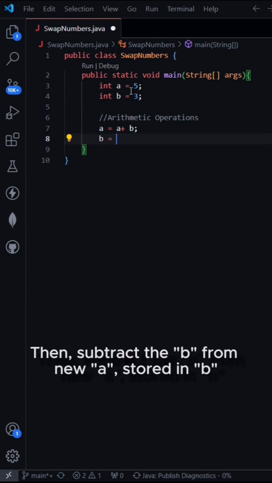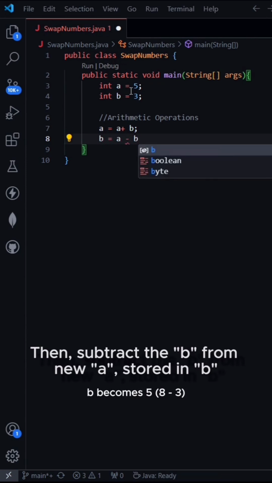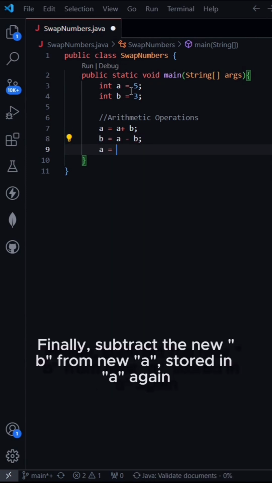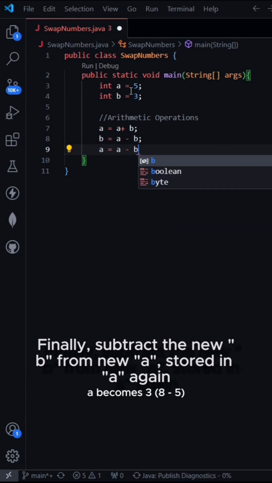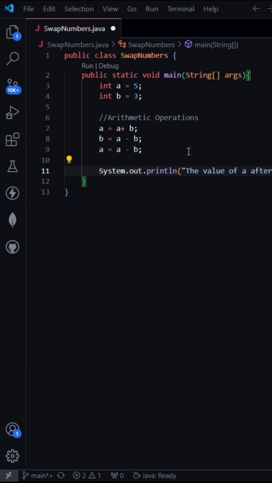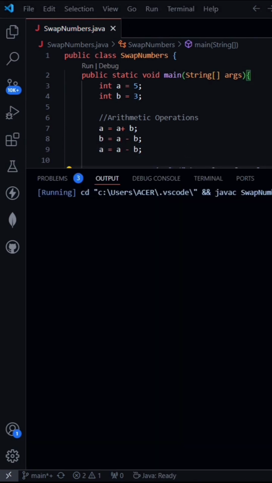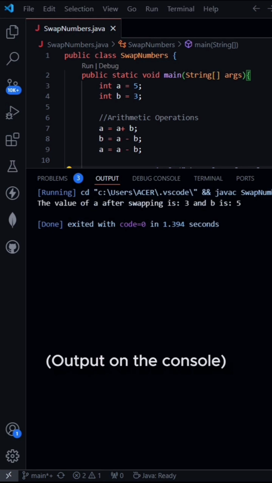Then, subtract b from the new a, stored in b. Finally, subtract the new b from the new a, stored in a again. After swapping, a is now 3 and b is 5. And that's how you swap two numbers without a third variable in Java.